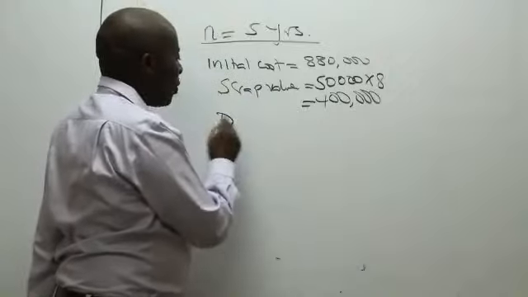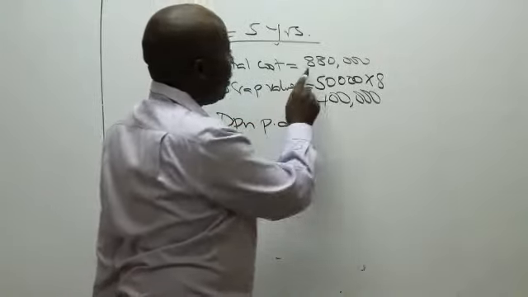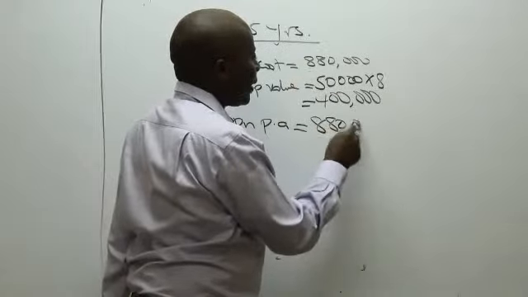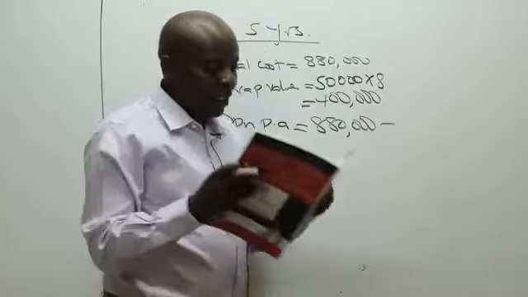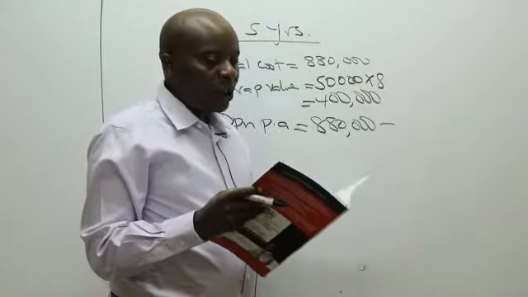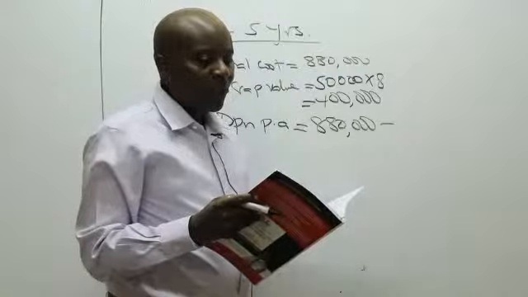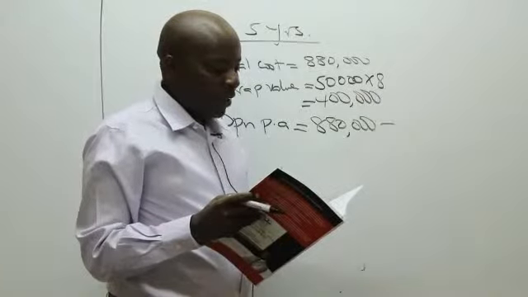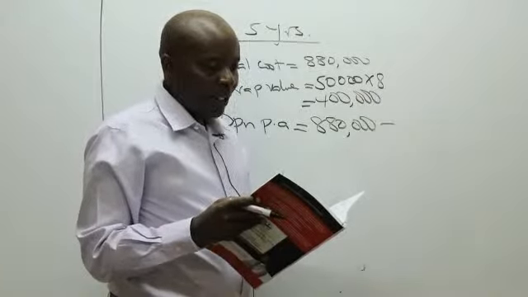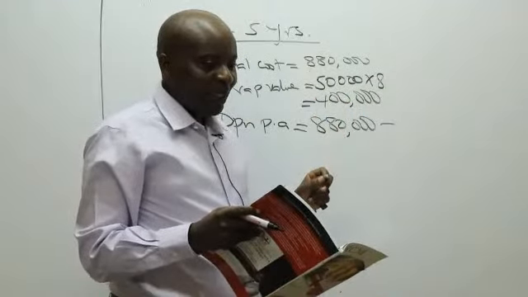And therefore, depreciation per annum will be the initial cost, which is 880,000, minus the scrap value, over the life. You know, we have got 5, 10, and 15 years. There is 5 years, 10 years, and 15 years. I'm going to do each one of them. Are we together there?